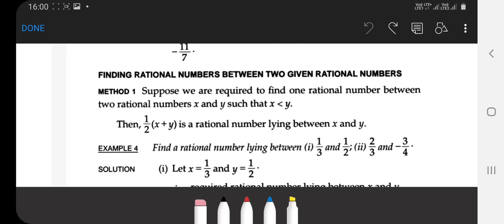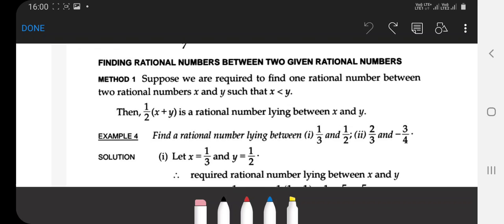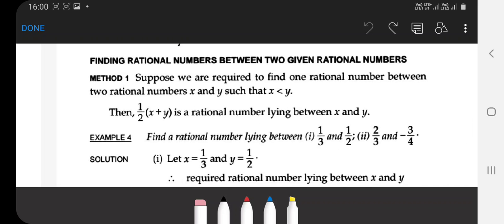Similarly, the next topic is finding rational numbers between two given rational numbers. Suppose we are required to find one rational number between the two rational numbers x and y.